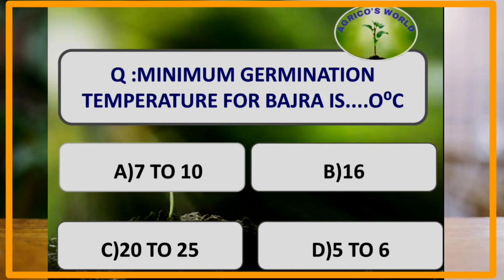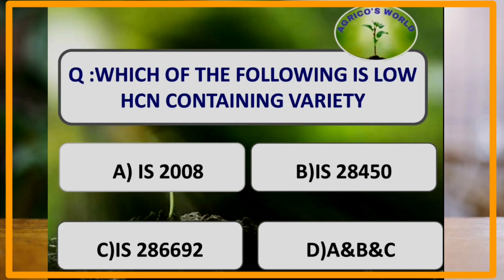What is the minimum germination temperature for Bajra? For germination, the temperature should be around 20 to 25 degrees centigrade and for the best growth, it should be around 20 to 28 degrees centigrade. Which of the following is a low HCN containing variety? IS 2008, IS 28450, IS 286692, all of these varieties contain low HCN content.